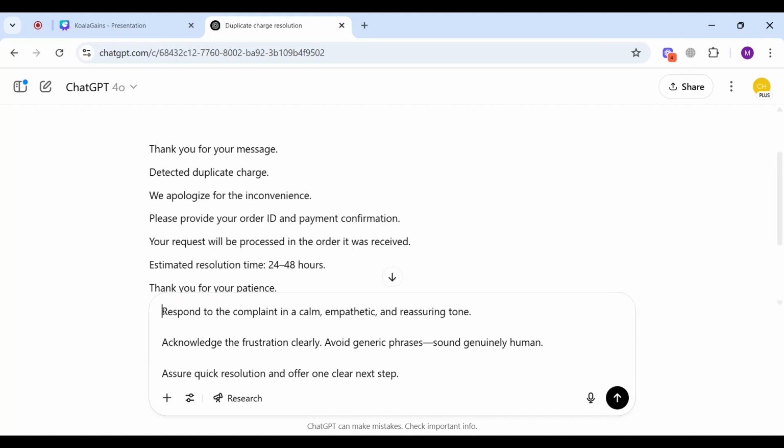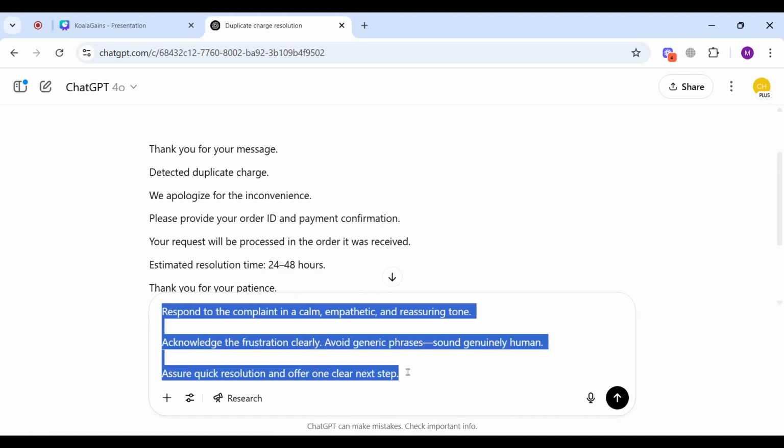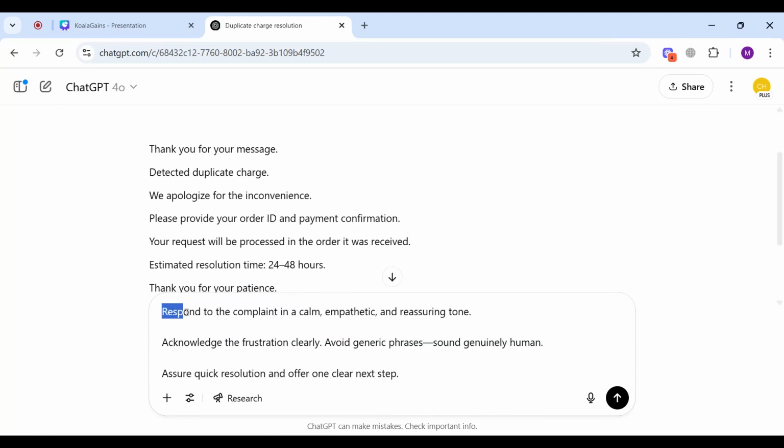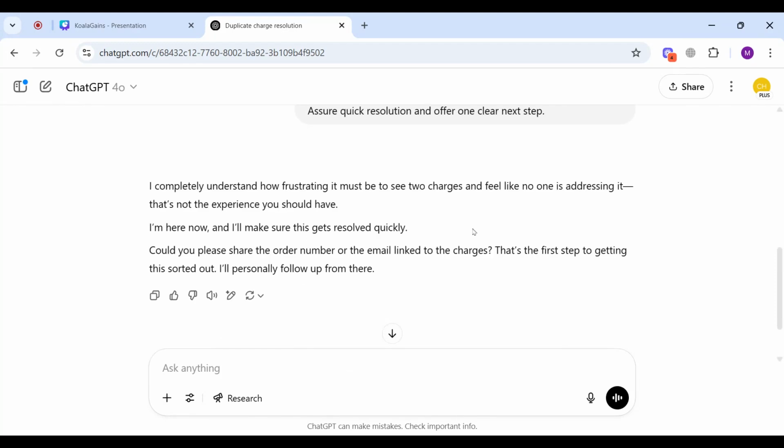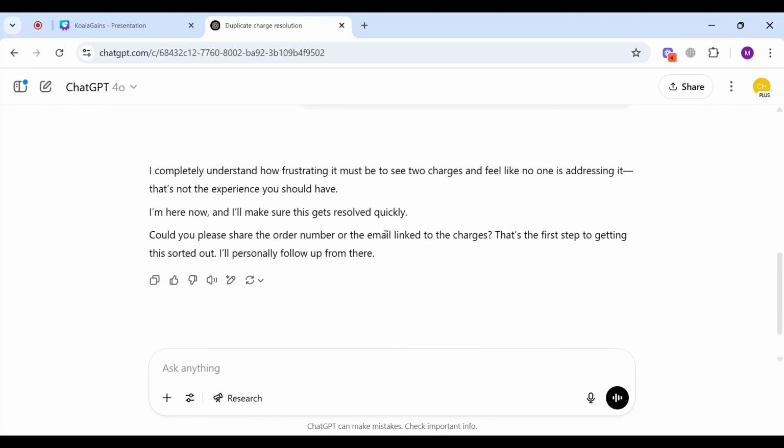The better way would be to write a prompt which clearly says that write the response in a human tone. My prompt says respond to the complaint in a calm, empathetic, and reassuring tone. Acknowledge the frustration clearly, sound genuinely human. Assure quick resolution and offer one clear next step. Let's see what is the response that we get this time. Let's see, does the response has human touch this time?